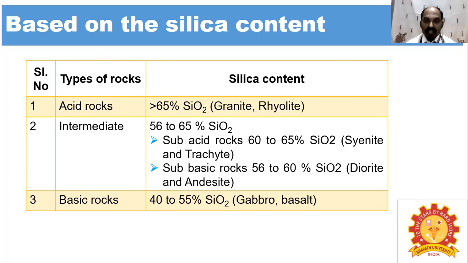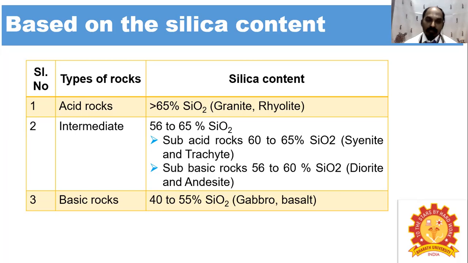The rocks having silicon dioxide of 60 to 65% are called subacid rock. Syenite and trachyte are examples of subacid rock. The subbasic rocks have a silica content of 56 to 60%. Examples of subbasic rock are diorite and andesite.